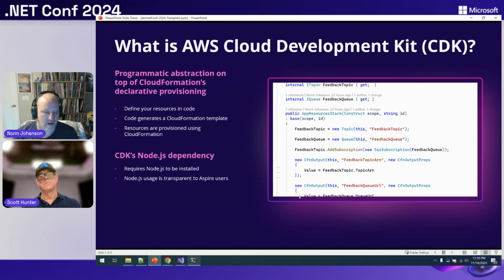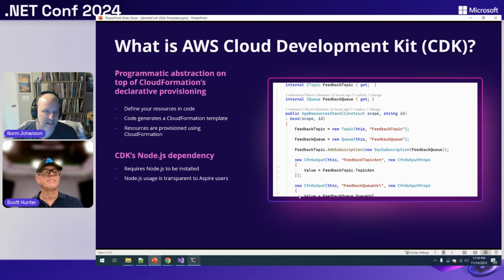Now, it's important to know that CDK is a technology with AWS that actually supports multiple languages, multiple platforms. At its lowest level, it's actually written in TypeScript, and then we have language bindings to lots of languages like .NET. This does mean in order to use CDK, you have to have Node.js installed. But with our integrations with Aspire, all you have to do is just have it installed.